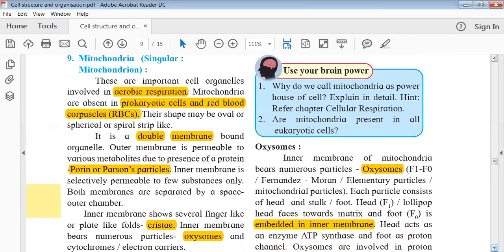Okay, then the next important organelle, everyone's favorite, we can say the powerhouse of the cell. Yes, that is the mitochondria.